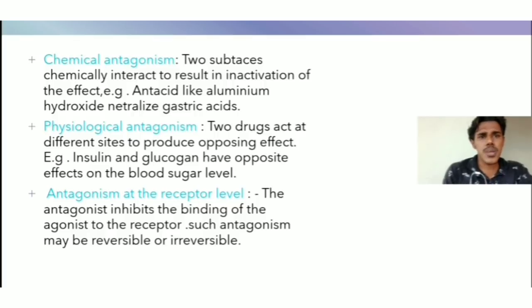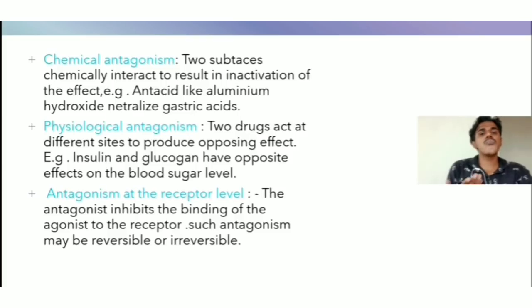What is chemical antagonism? Two substances chemically interact to result in inactivation of the effect. Example: an antacid like aluminum hydroxide neutralizes the gastric acids.